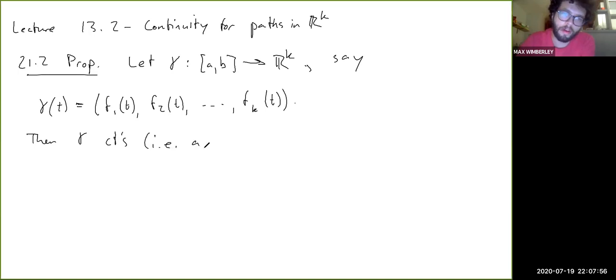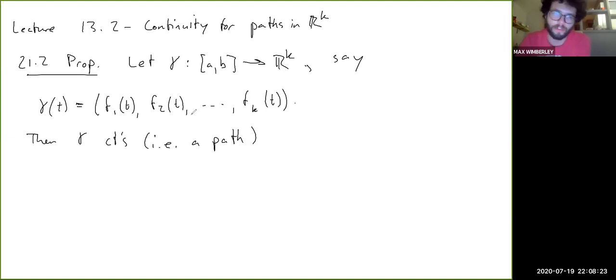i.e. a path. So we only call gamma a path in this case if it's actually continuous, okay? If you just have a random function from AB to Rk, that's not going to be called a path. That's why we're not considering continuity at a point either, because if you only required gamma to be continuous at one point, it wouldn't be called a path. So we want to think about gamma as a path.